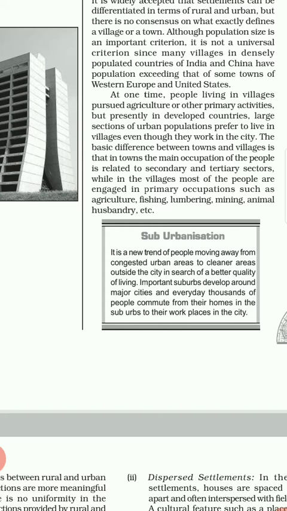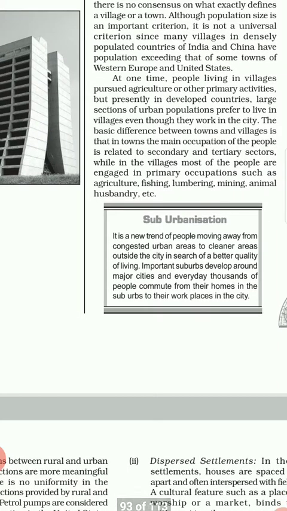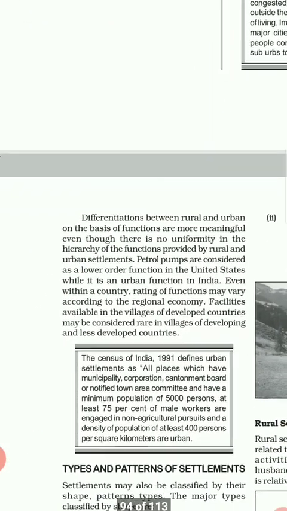Remember, students, whatever is in the box is very important from the point of view of the examination. Like here, suburbanization. Suburbanization, students, is like this: people nowadays are living in a city area and the city is getting congested day by day. People now want to come out from the congested area to a cleaner area outside the city in search of a better quality of living. Suburbs develop around the major cities, and every day thousands of people commute from their homes in the suburbs to their workplace in the city.